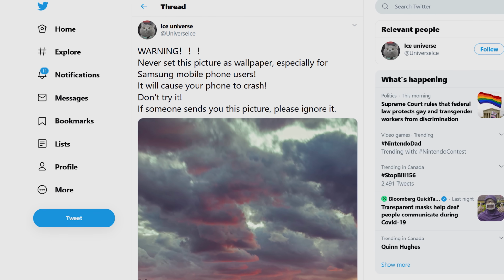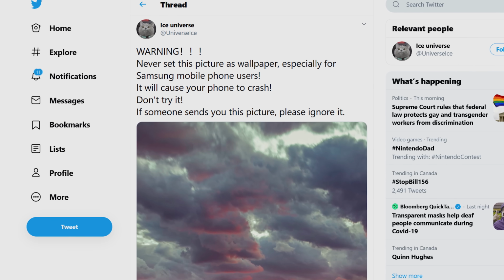Now let's shift gears and talk about how photos can also bring down your phone. In May 2020, there was an innocent enough looking photo of a landscape circulating that caused some Android phones to crash if users tried setting it as their wallpaper. Ironic, given the tranquil mountain scenery that it contained.